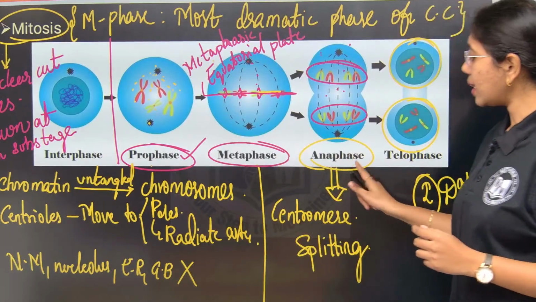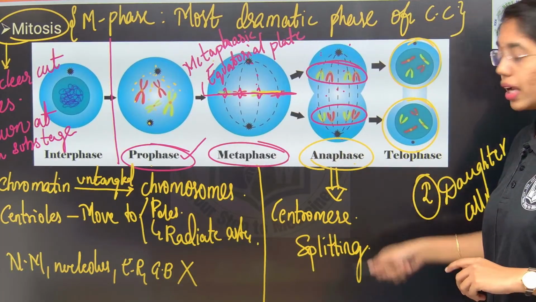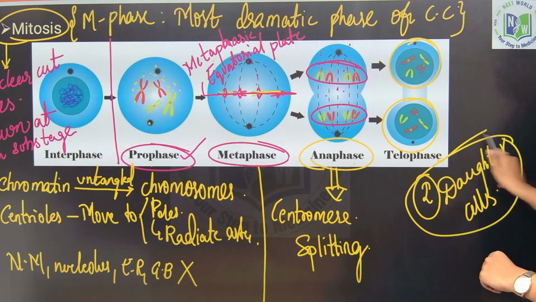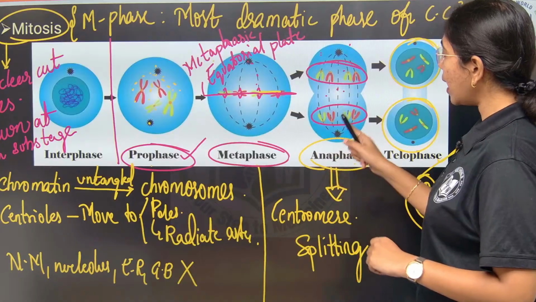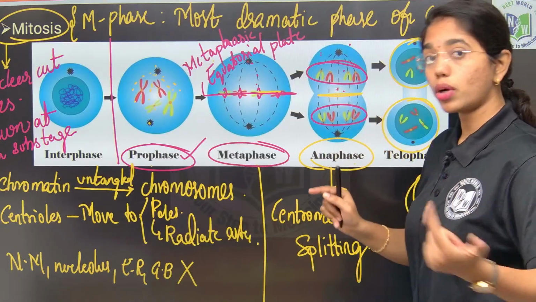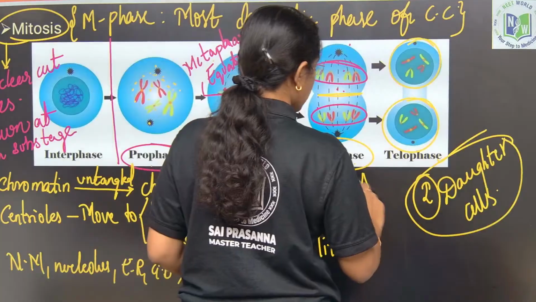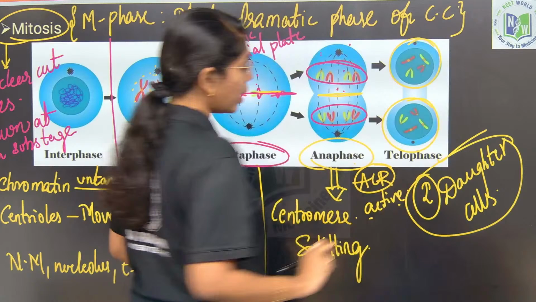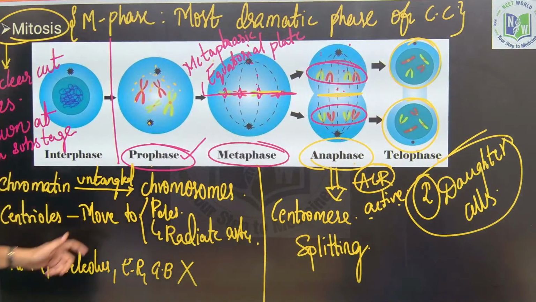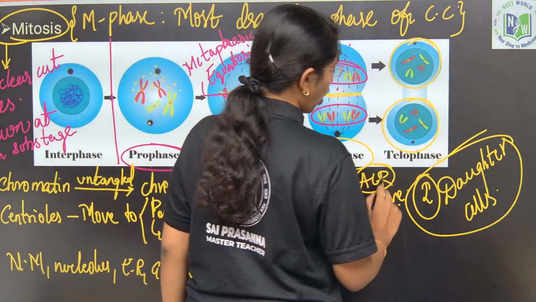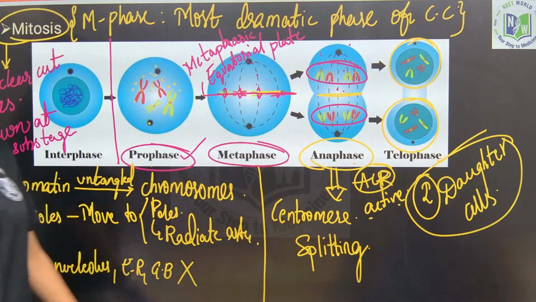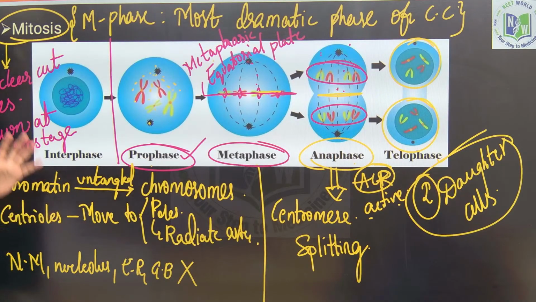And then in the anaphase what is happening? Centromere splitting happens during anaphase, and telophase where two daughter cells will be formed. Fine, right? Here for this centromere splitting there is a protein that is present called as ACP protein. This will be active during the anaphase. Anaphase complex protein will mediate the centromere splitting. This is the complete picture that I can give you for the karyokinesis of metaphase.